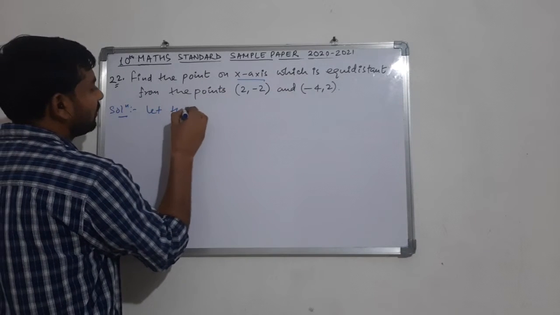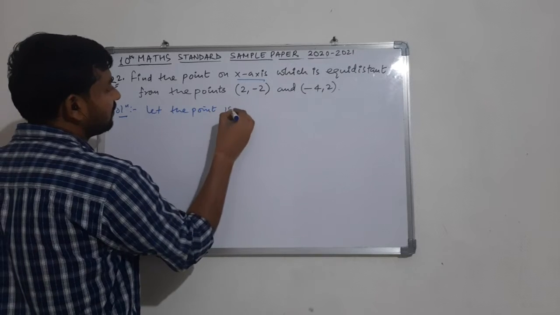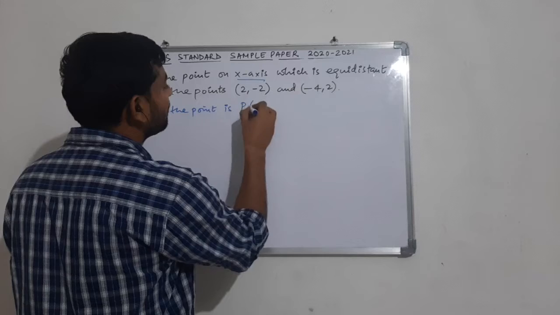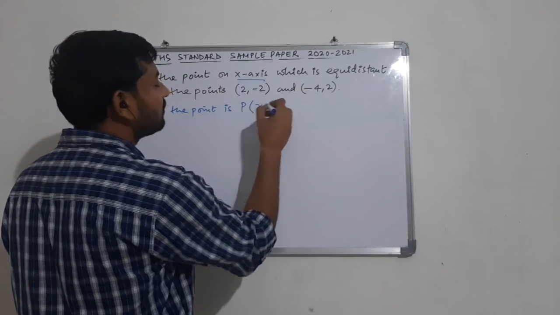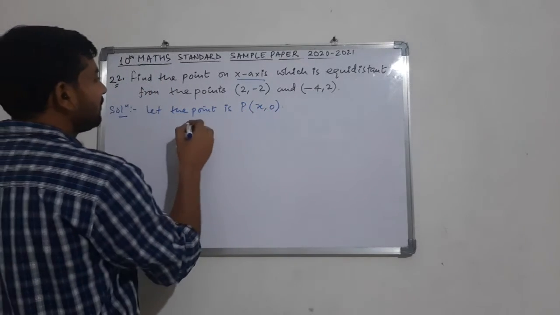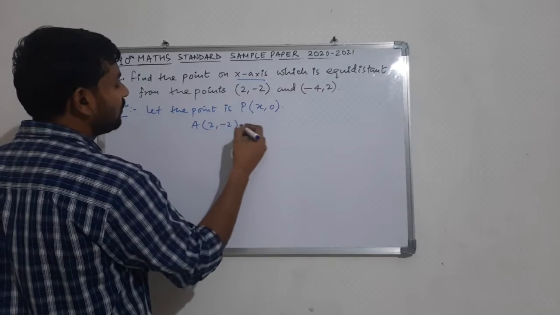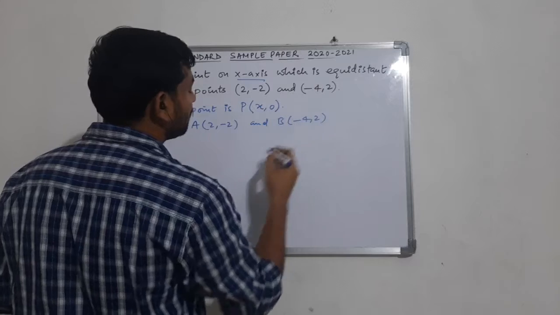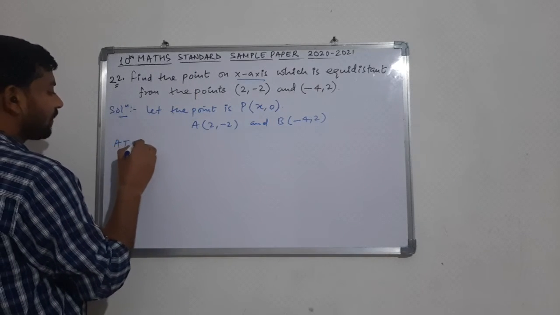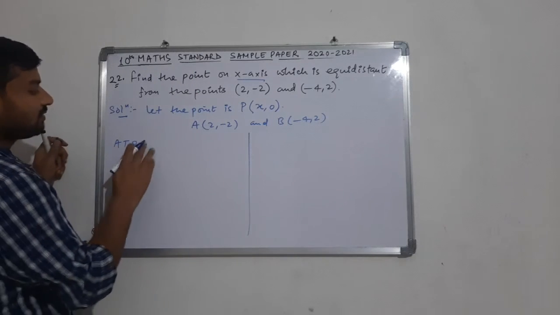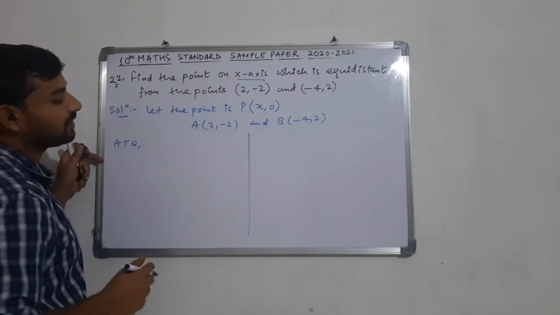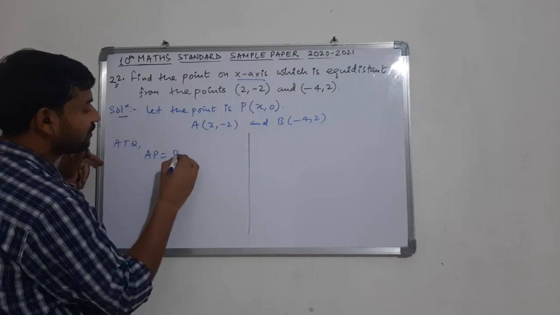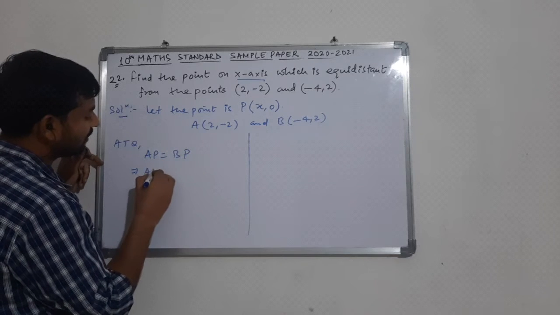So let the point be on the x-axis, the y-coordinate is always 0. Let me call this point P, that will be x, 0. And the points are A, that is 2, minus 2, and B, minus 4, 2. According to the question, the point P is at equal distance from points A and B. So we can write AP is equal to BP, and if we take squares, then this is also correct.